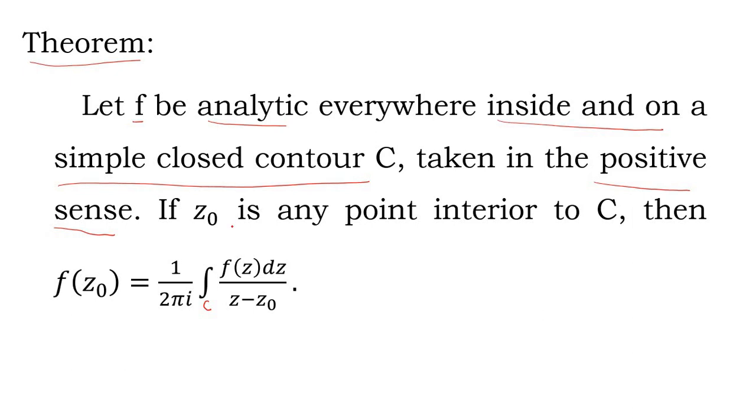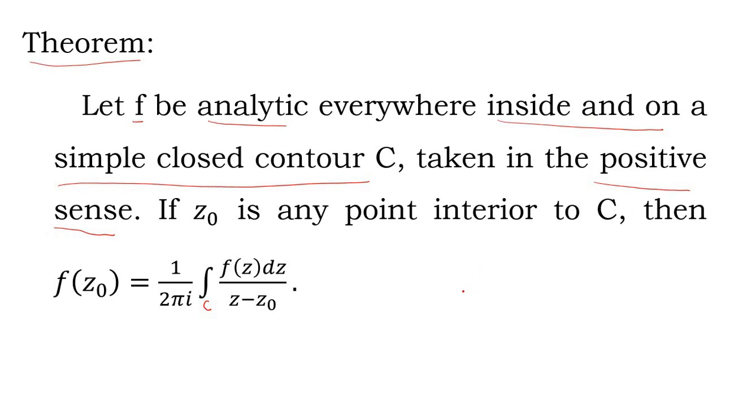What is given? What are we going to prove? So what is given? f is an analytic function. Where is it analytic? Inside and on the simple closed contour. We know simple closed contour means there are no multiple points. What does positive sense mean? Positive sense means the direction is clockwise.